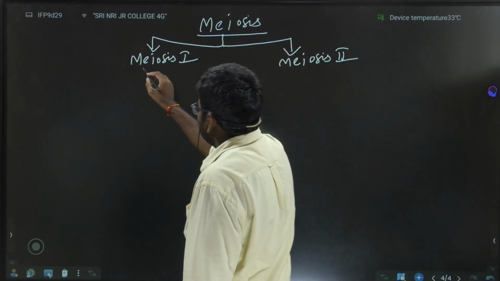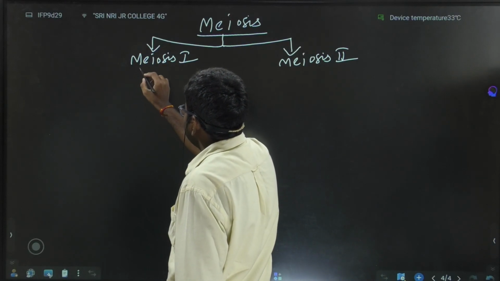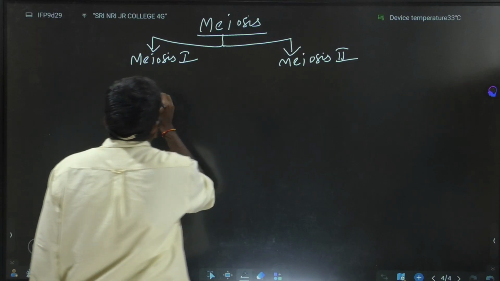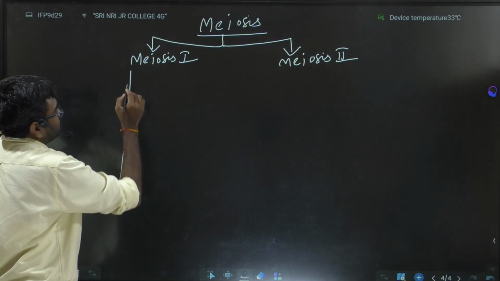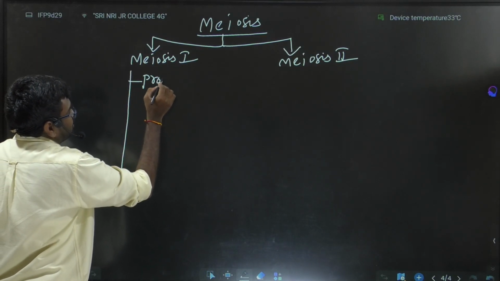In meiosis 1, we have different stages, that is prophase 1.